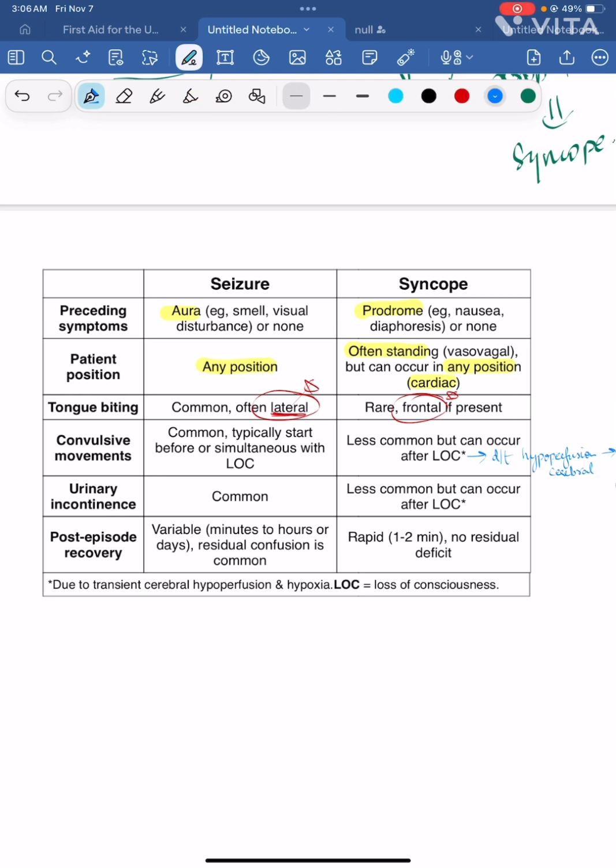Urinary incontinence is also more common with seizures, and in syncope, if it does occur, it occurs after the patient has lost consciousness. The post-recovery period is variable for a seizure, but for a syncope, it's very fast and there's no residual deficit. Like in 2 to 3 minutes, the patient gets up on his own and there's no confusion, but in seizure, there is confusion.